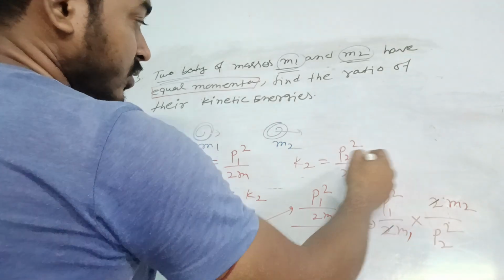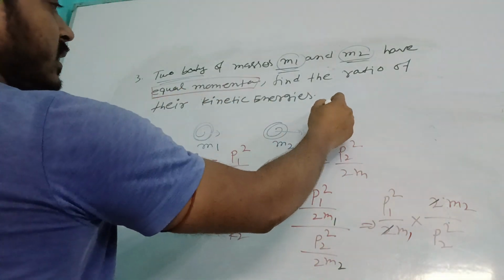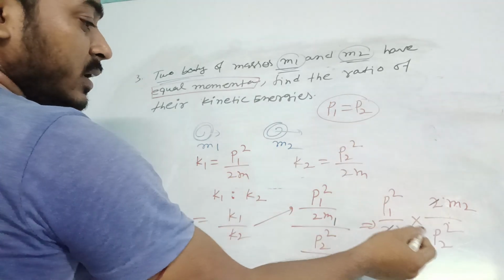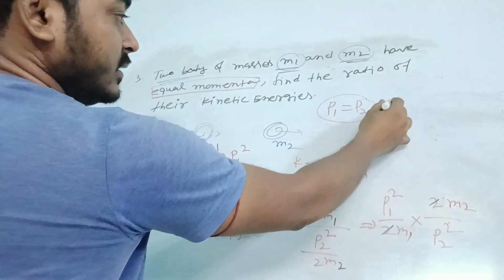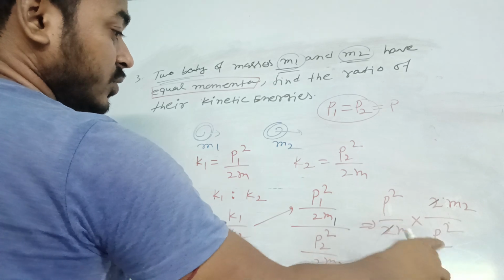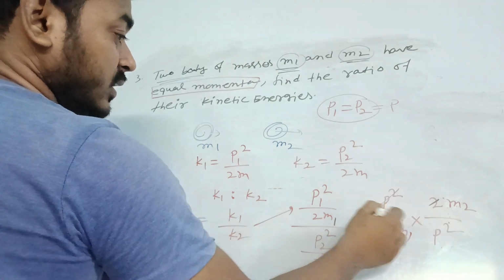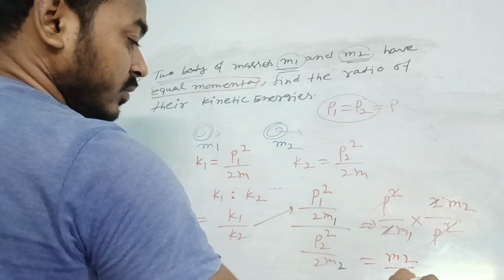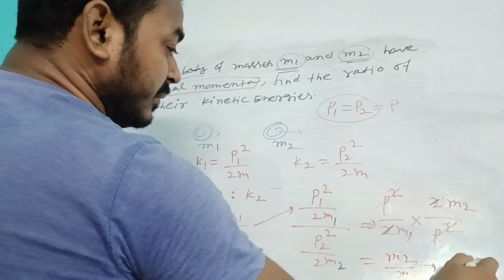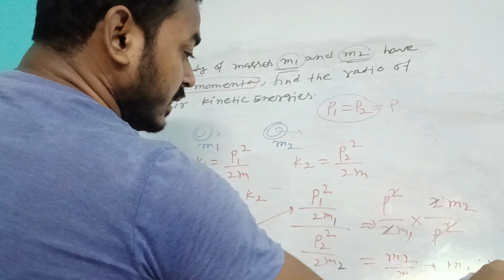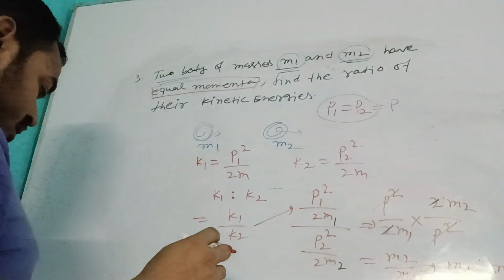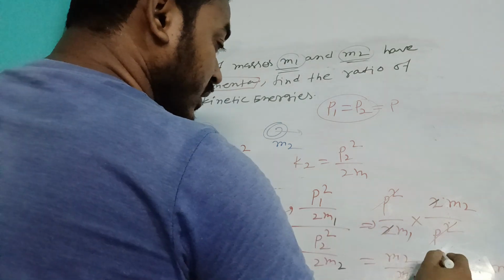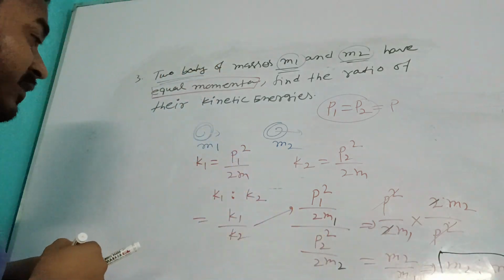So we know equal momentum, that is P1 is equal to P2. Equal momentum, what is the value of P1? This is the value of P2. So we can write this as P. So 1, 2 को हटाओ, then both will be cancelled. So we get M2 by M1, which implies M2 is to M1. So what is the significance?